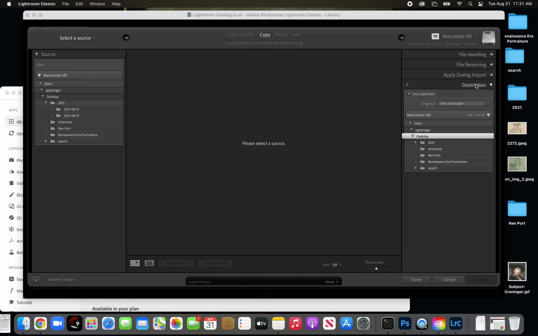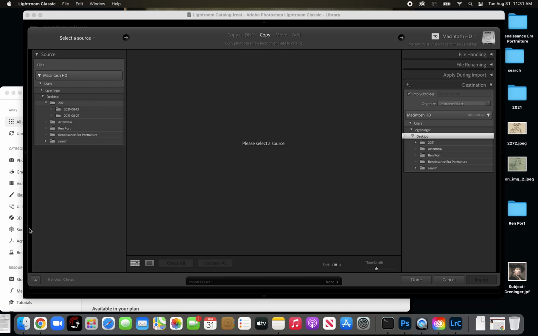Now the whole purpose and the main reason why we use Lightroom is to organize our photos. If we skip these steps, then this is a totally useless process, right? Because you could open up your photos in your memory card and look at them that way on your desktop, but that's not efficient, and over time when you accumulate thousands of photos, this is going to be a really easy way to keep them organized. This is one of the things that I'm going to require you to do in this class, is to understand this. So we have all of these different areas here to do that.